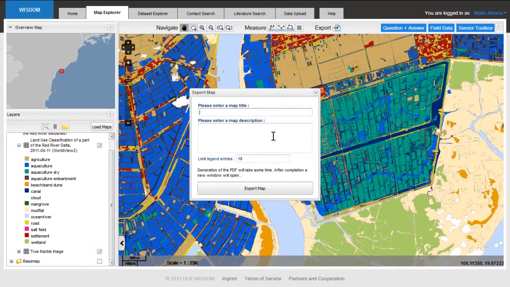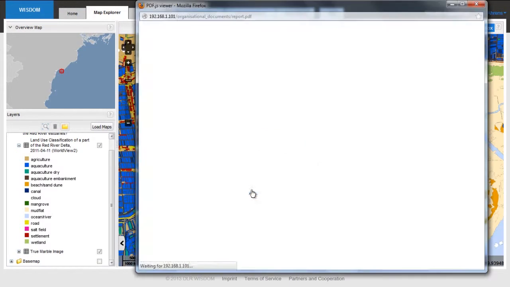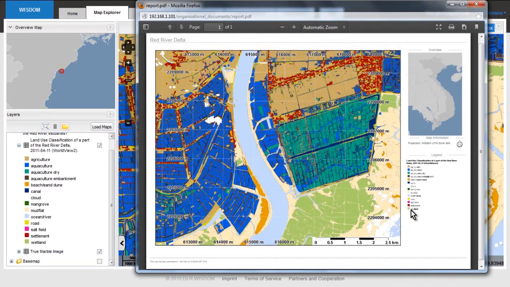I can describe this map. I can say, for example, Red River Delta. So I type this in, and I could, theoretically speaking, also type in a longer map description. To export this map, see what nice features you get in here: you'll get a PDF map of the Red River Delta with a scale bar, a legend, an overview, and all the information here. And you can now save this PDF, you can print it, you can save it to include later in your reports. So I close this map again.